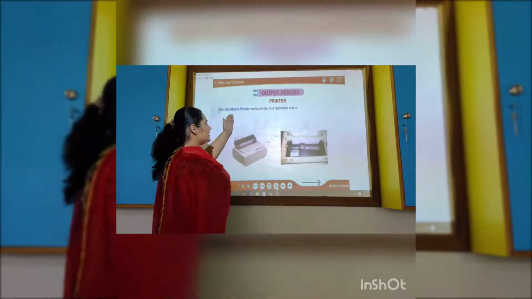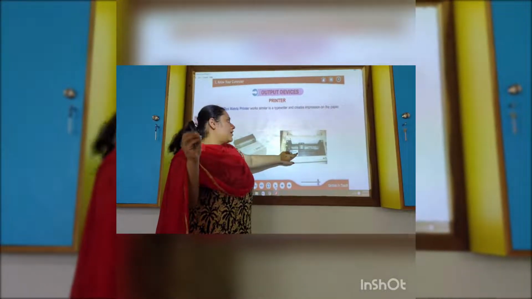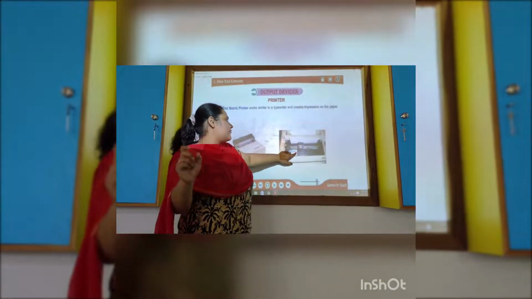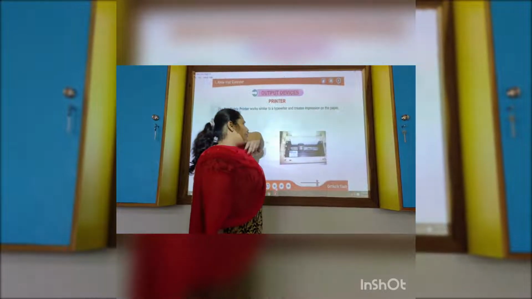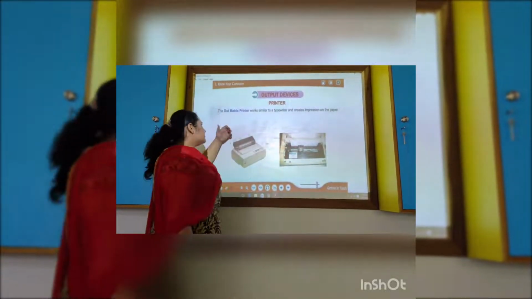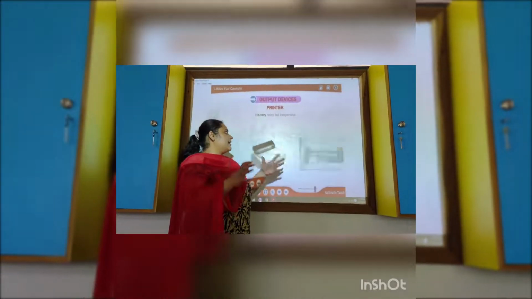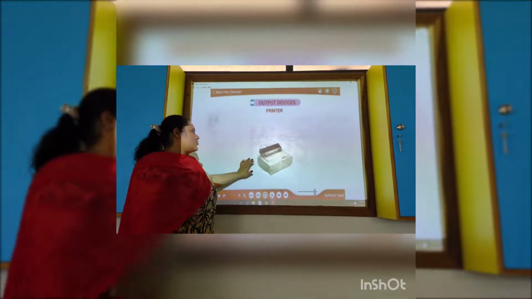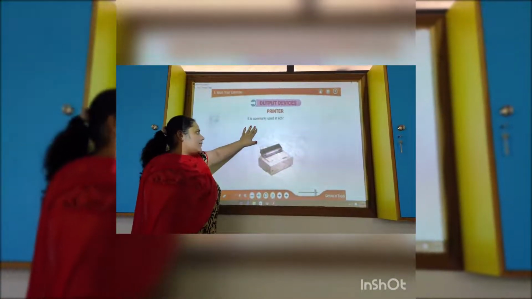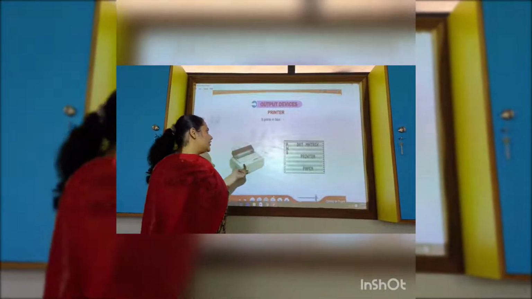The dot matrix printer works similar to a typewriter. See, point, point, point. It comes in a word form, impressive on the paper. It creates impression on the paper. And the next one, it is very noisy but inexpensive. And the next one, it is commonly used in schools and offices, as you have in our school too. It prints in black color.